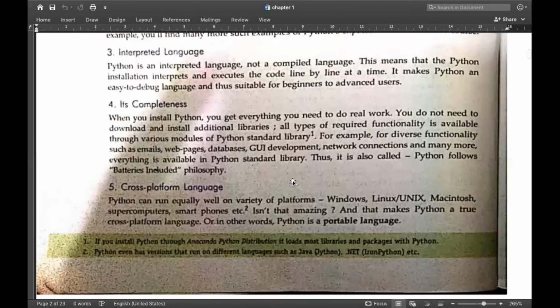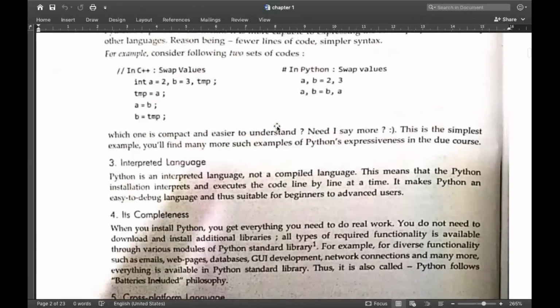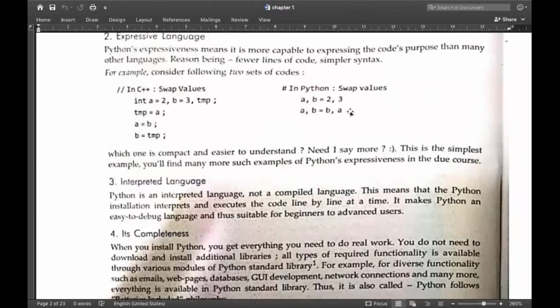Clear? So now it's completeness. You are very much clear with completeness. If we compare with other programming languages, it is very much clear. In other programming languages, you have to include your code inside the main function. You have to include header files and all. Then you should be aware of semicolons at the end of each statement. But in case of Python, it's pretty clear. You don't have to include any sort of semicolons,